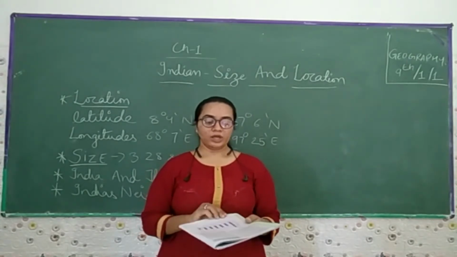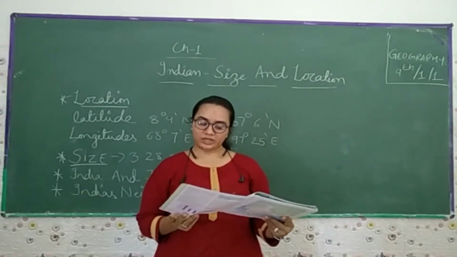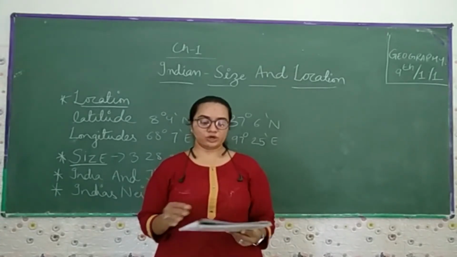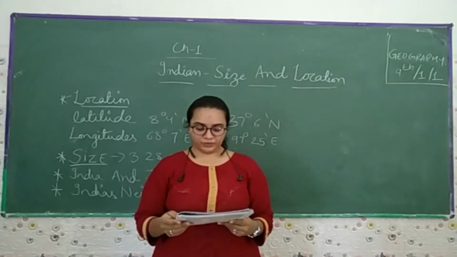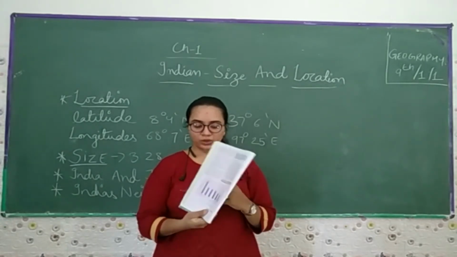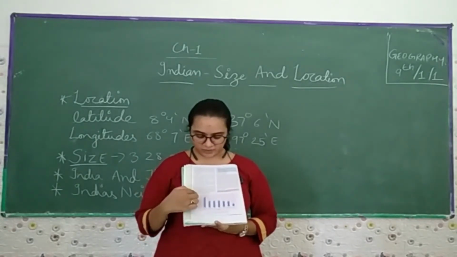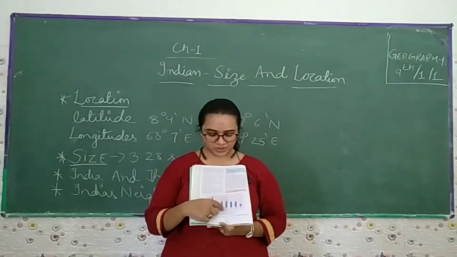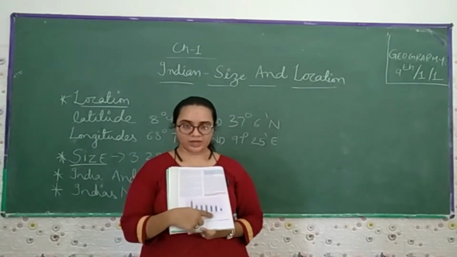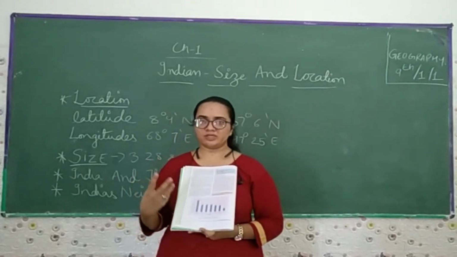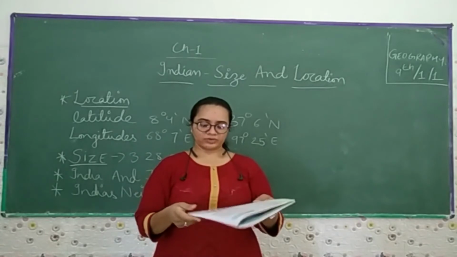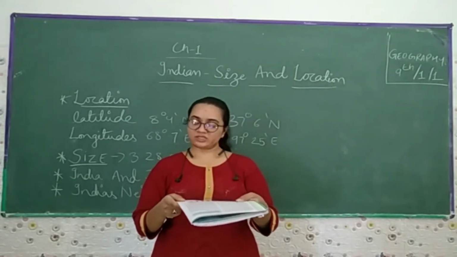The Indian area is 2.4 percent of the total geographical area of the world. From figure 1.2, you can see this graph. The largest is Russia, then Canada, then the US, then China, then Brazil, then Australia, and India, which I already explained, the seventh largest country in the world, which you can see in the landmark.